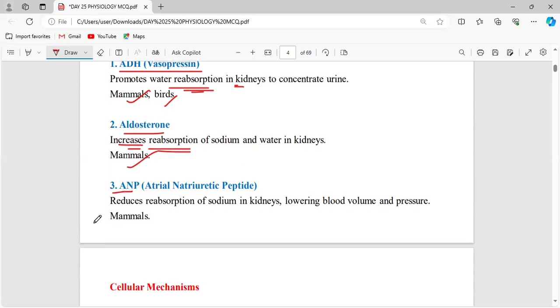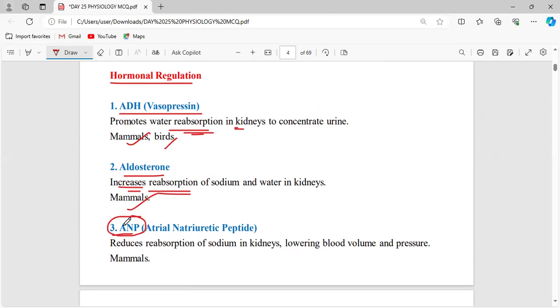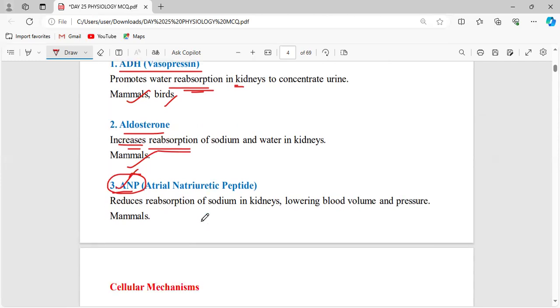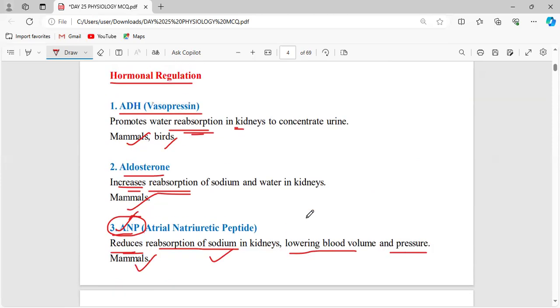And ANP will be the atrial natriuretic peptide. We know that this ANP performs the function just opposite to aldosterone and ADH. This reduces the reabsorption of sodium in the kidneys, lowering the blood pressure and blood volume. As usual in mammals, these are all the important hormones involved in the regulation of osmosis.